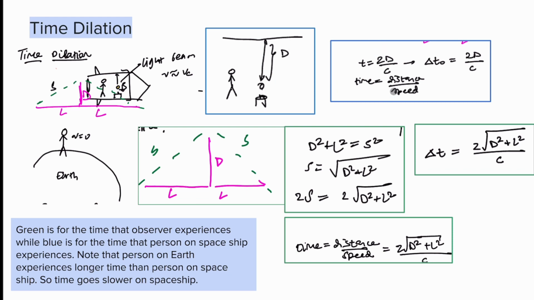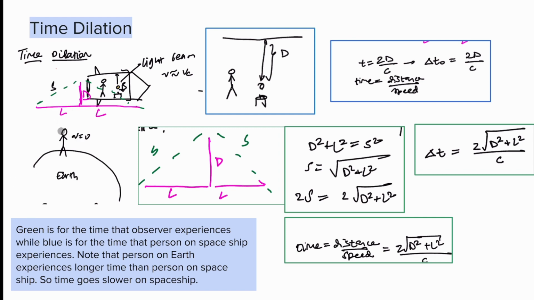We know that time is equal to distance over speed. This is derived from the equation speed is equal to distance over time. You just rearrange a couple of terms. And so the time that this person sees is going to be 2d over c, because that's the speed of light, right? And so the time that this person on the rocket experiences, delta t naught, equals 2d over c.